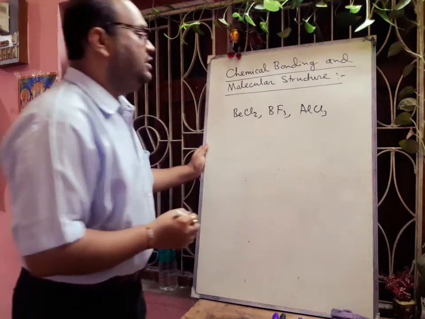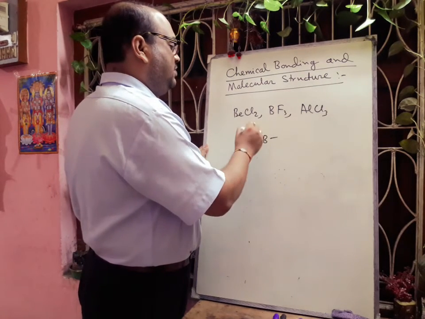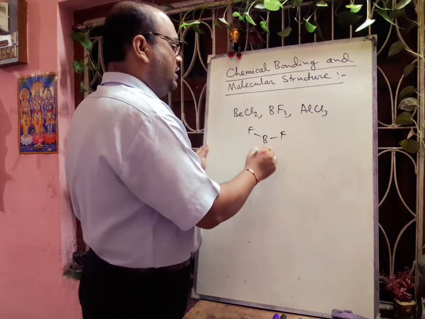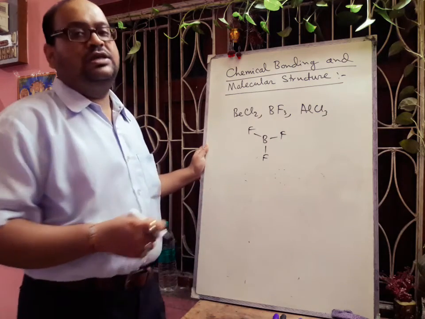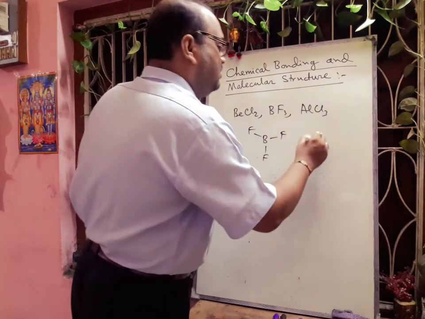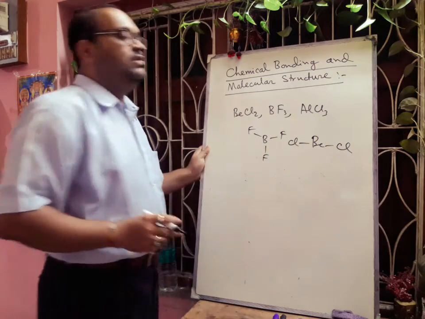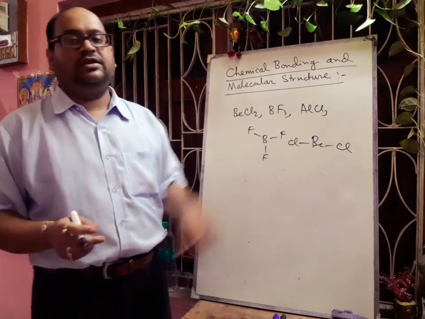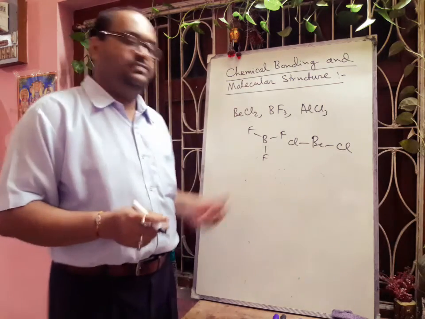Here if we draw their structure, then we can understand. Suppose we are drawing this BH3 molecule. So here one bond means 2 electrons. How many electrons are there around boron? Only 6 electrons. So here the octet is not filled up. If we draw the structure of beryllium chloride, around beryllium there are only 4 electrons. Here 2 bonds means 4 electrons. So here also the octet is not filled up. So these are the limitations.